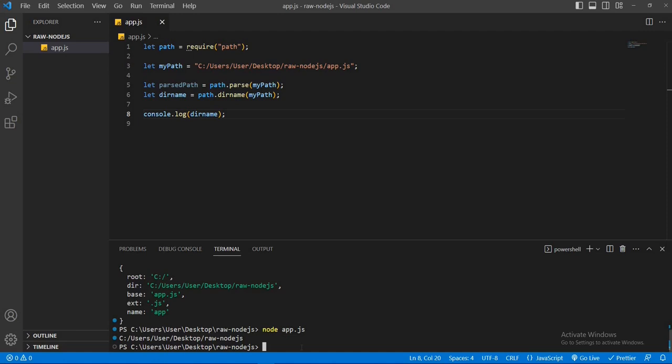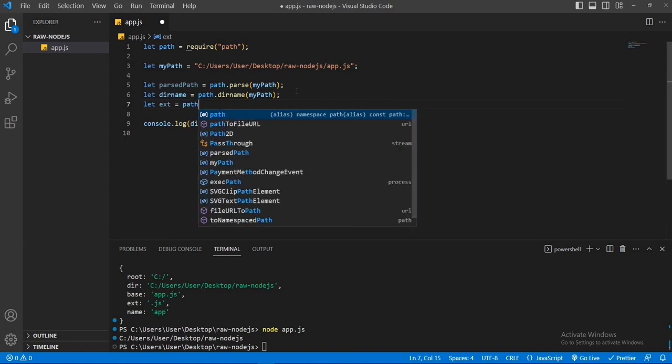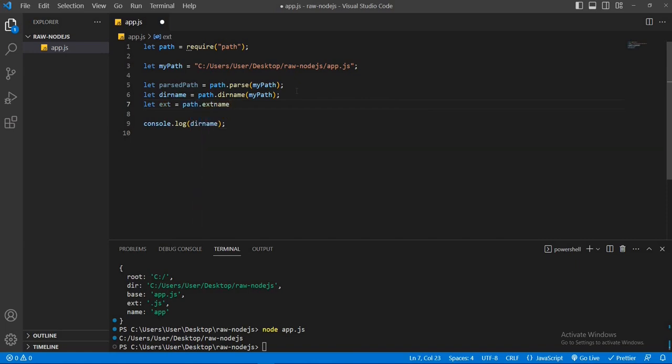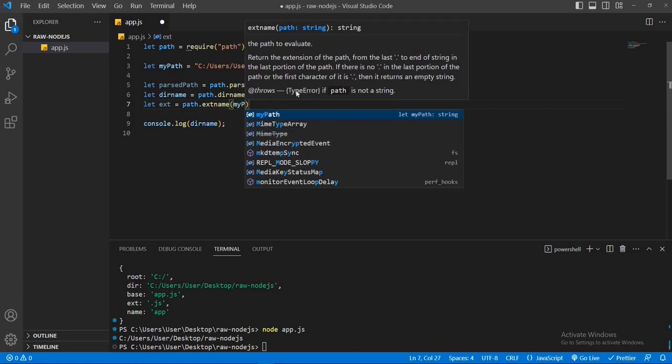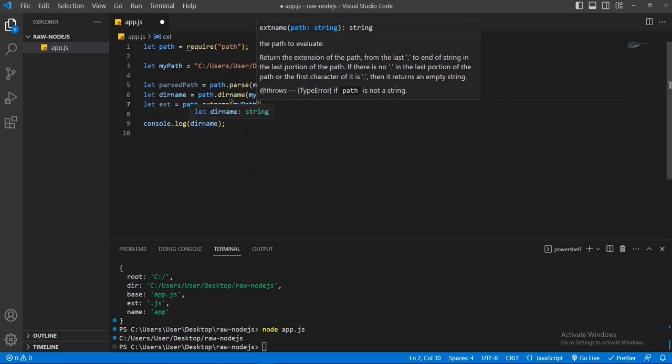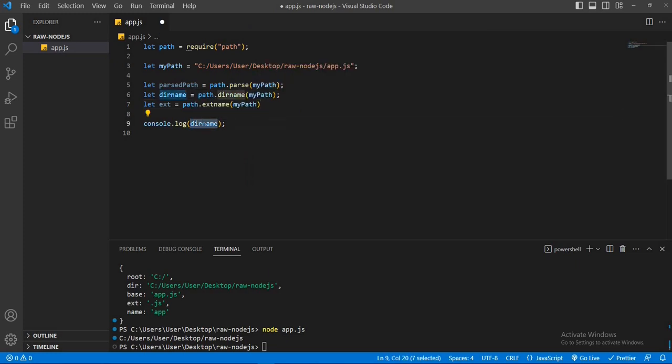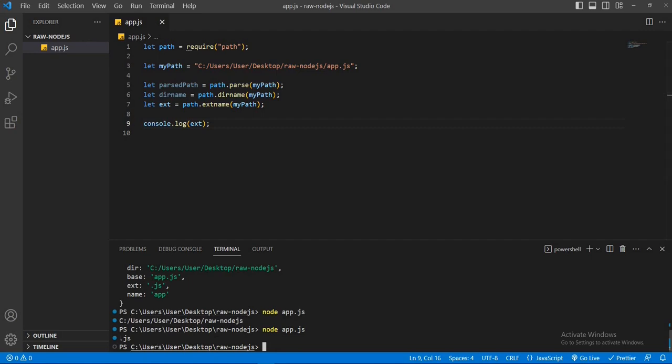If you want to know the file extension from a path, then this path module provides us the extname method. So let extension is equal to path.extname. This method also expects a path string as parameter. Now I'll pass here my path. This method returns the file extension value. Now console this extension, save the file, run the file, node app.js. We can see we got the .js file extension.